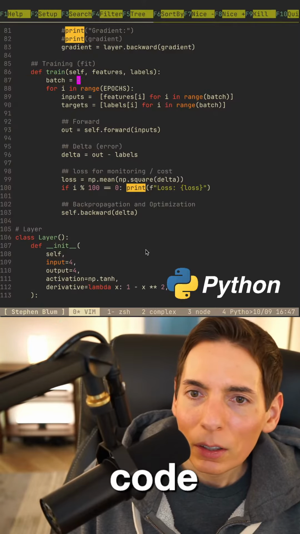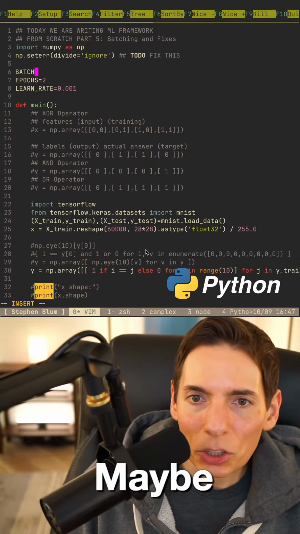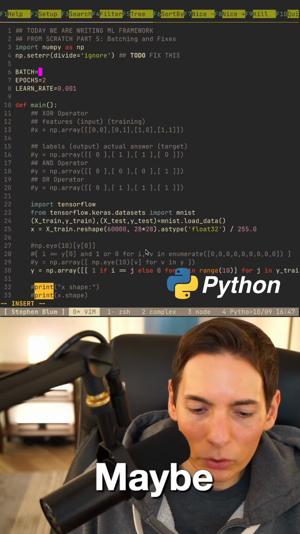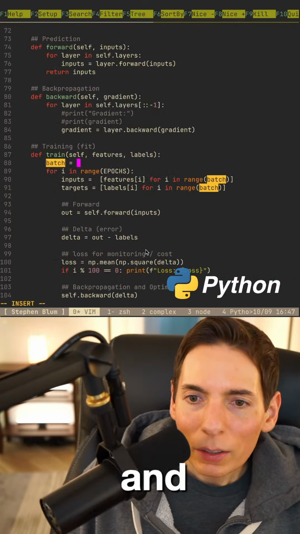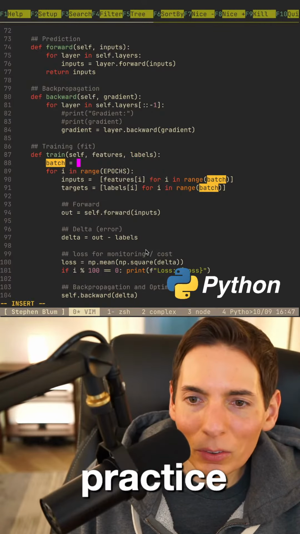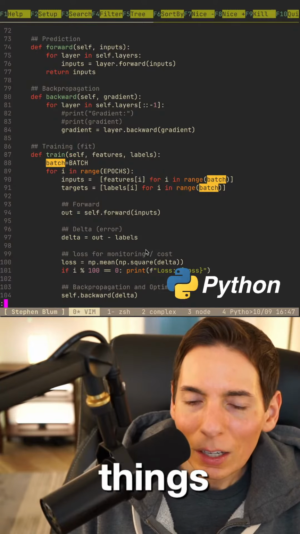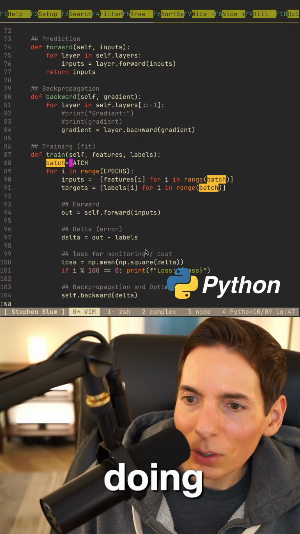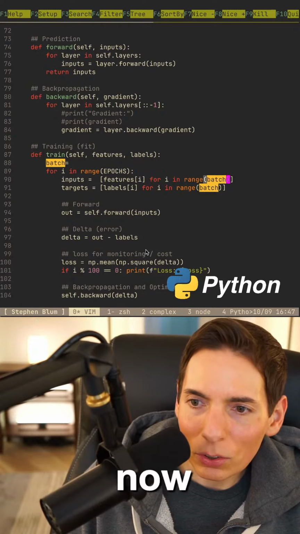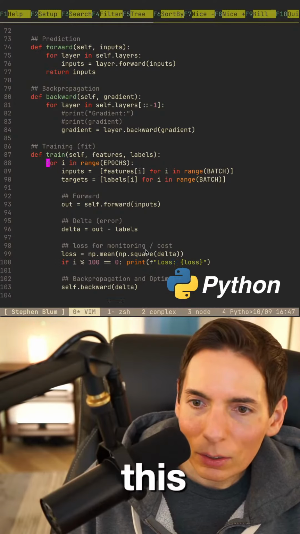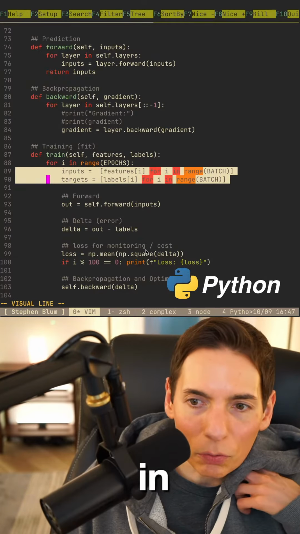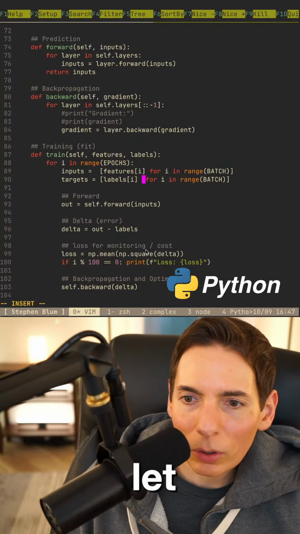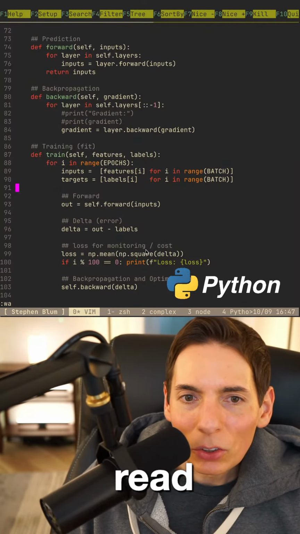So we've got our batch size here. Maybe what we could do is do batch here and have a capital letter, and we'll just put like 5 up here or something like that. Batch, and then this is not good practice. Don't get me wrong. We don't want these global variables doing things for us. But what I could do for now is actually just like this. Okay. So now we've got our batch size, and we've got our inputs and our targets, our features and labels. We're looking good. Let me do some alignment there so it's easy to read.